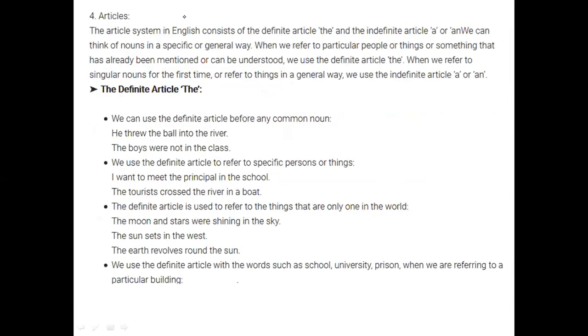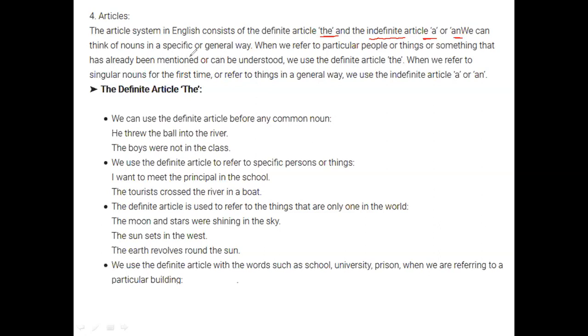Then we have articles. So this is one of the major branches of grammar where we study articles as a system. Okay, this is really important. So determiners, the article system in English basically consists of the definite article the. Okay, the is our definite article, and we have a and an, which are indefinite articles.